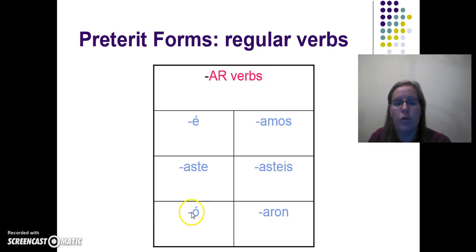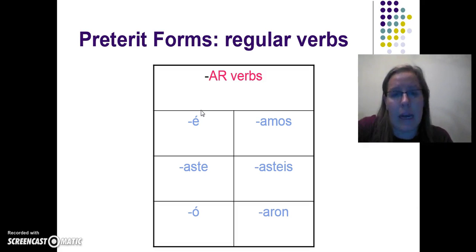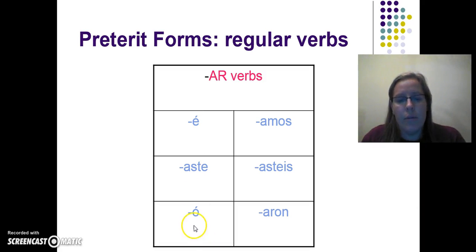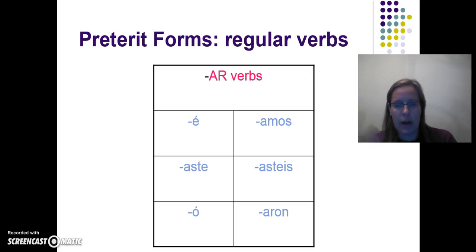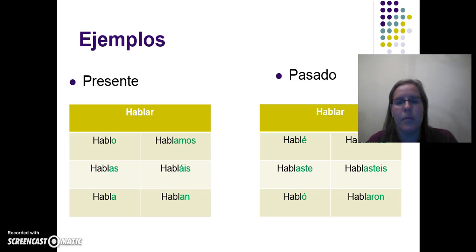Notice that you really have to pay attention to the accents that come and go when we go from the present tense to the past tense, or the preterite, because even though it's an AR verb, it does take this E right here. That doesn't matter, but it does have an accent. Here, when you have an O, make sure you put a tilde or an accent on it. And in the next slide, we'll look at why that's important. So after you've copied all this down and had the opportunity to pause it, go ahead and move on. We'll look at some examples.